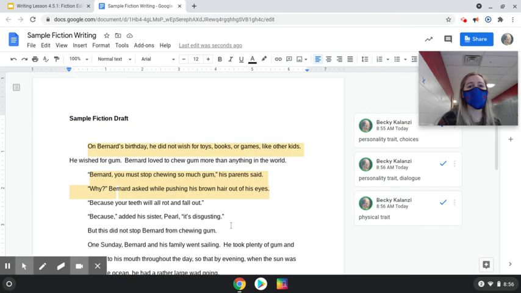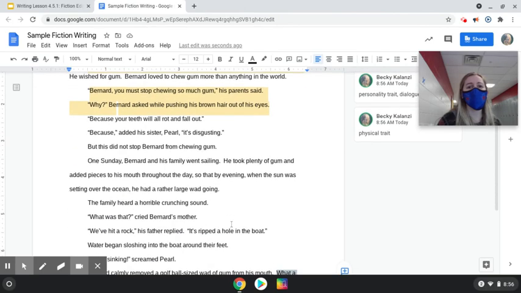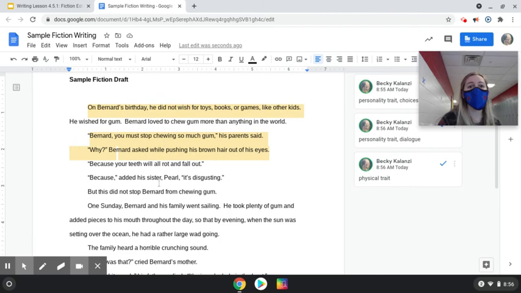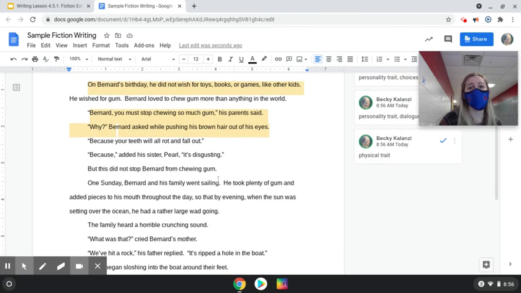And then if I think of my setting, I'm going to go through and I'm going to mark places where I describe my setting. See, I don't really know at the beginning of the story where they're going sailing. I know that I put his family went sailing. I don't add in that it's at the ocean until here. And that was actually something I added kind of on a second draft. So you may want to go through and see, did I really describe this? Do I need to add something? And sometimes you do need to add something.